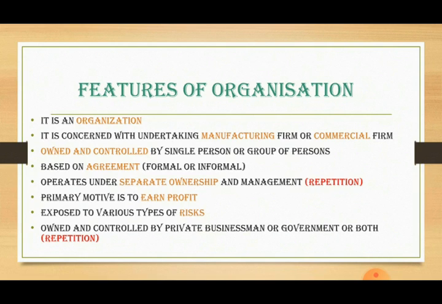Second, it is concerned with undertaking manufacturing or commercial firm. Children, if you remember the features of business, which involves production and exchange of goods and services. So commercial organizations, being business organizations, are also concerned with manufacturing, that is production, as well as commercial firms that involve exchange or all the activities which assist in exchange of goods and services.